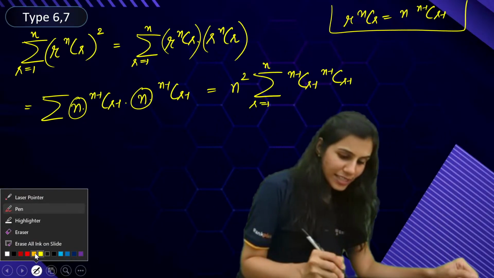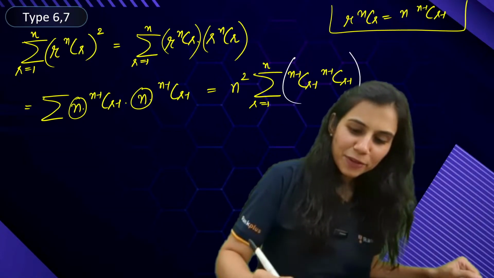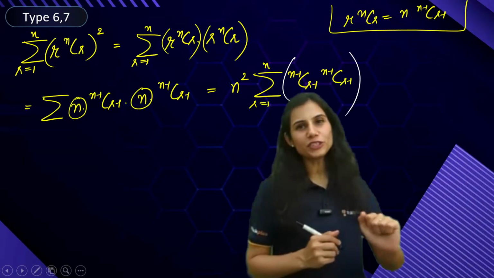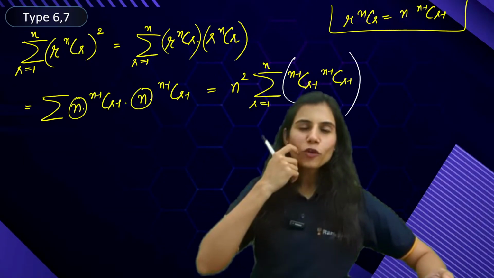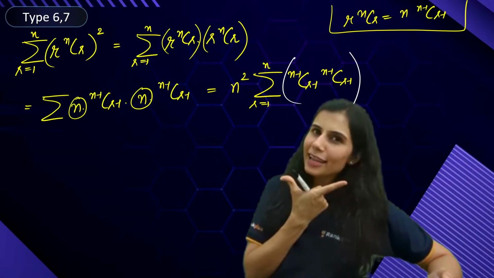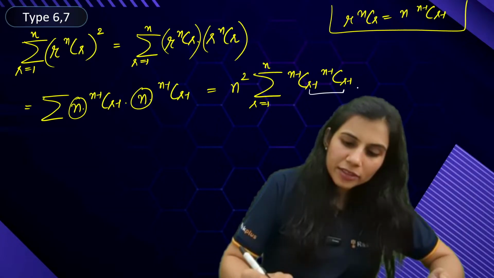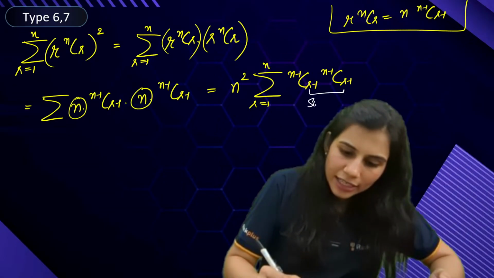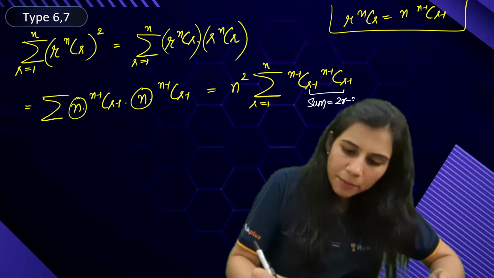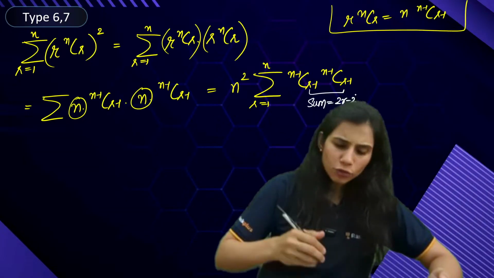And now the magic starts, people. Now the magic starts because here I again have a product of binomial coefficients. The moment you see a product of binomial coefficients inside the series, you should have a big smile on your face, because now I know the algorithm. I will be checking whether the sum of lower indices is constant or not. The sum right now is coming out to be 2r minus 2, not a constant. I know how to make it a constant.